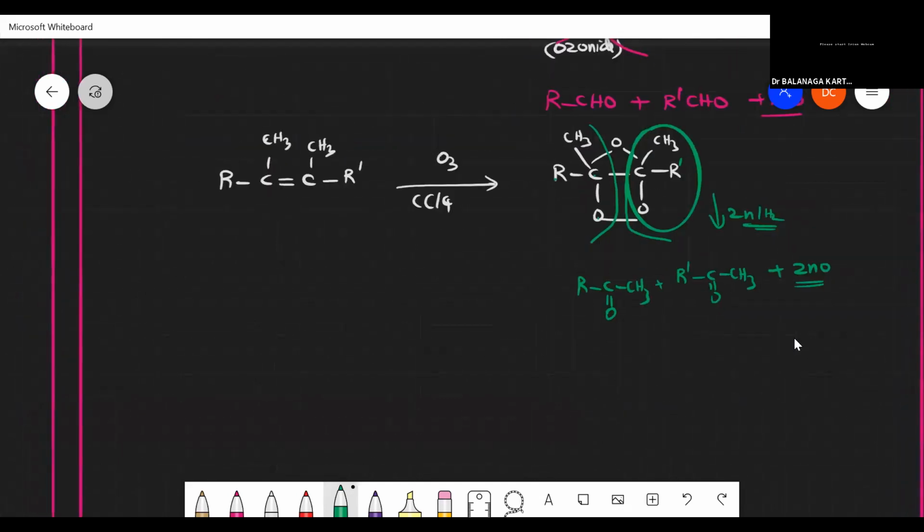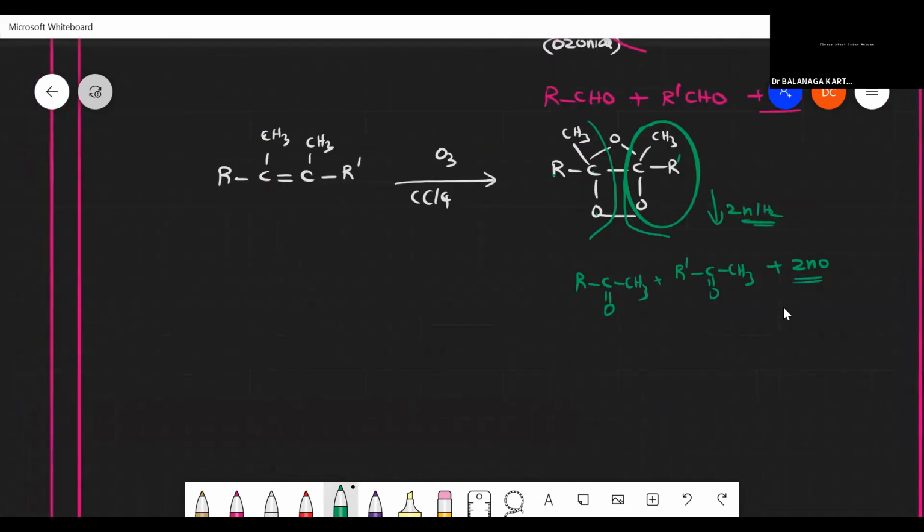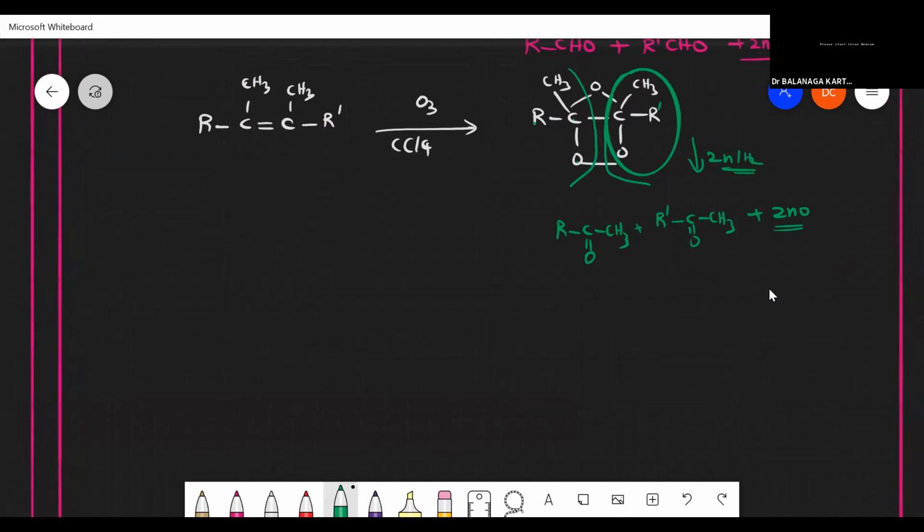Suppose I want to get aldehydes and ketones in the same reaction, how will we do this? You can use one primary double bonded with one secondary, sir. Very nice, very nice. So R CH double bond C CH3, here R may be there.